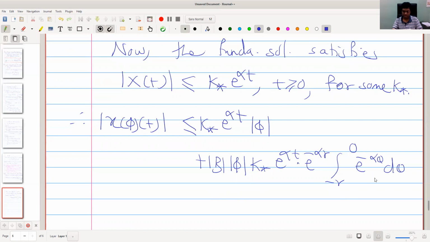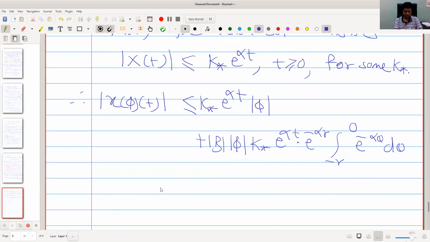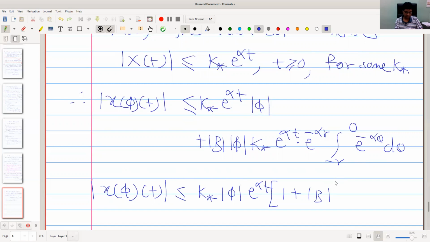Okay, so this is constant, so mod of x of phi of t is less equal, k star is common, norm phi is common, e raised to alpha t is also common, and everything else is here, 1 plus mod b, and this integral is nothing but e raised to minus alpha r minus 1 divided by r e raised to alpha r.